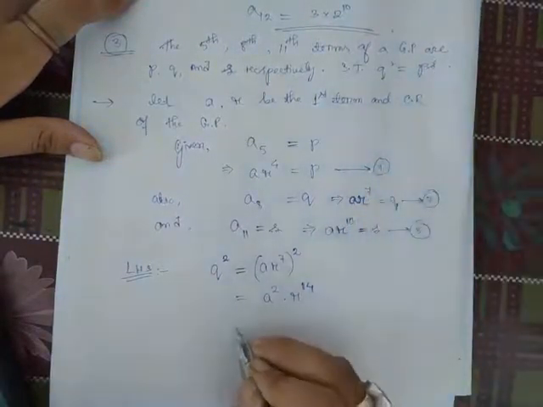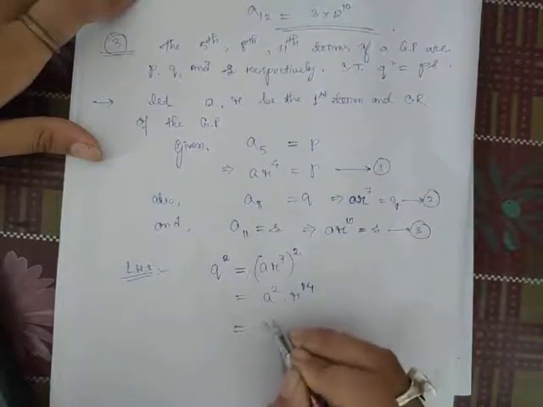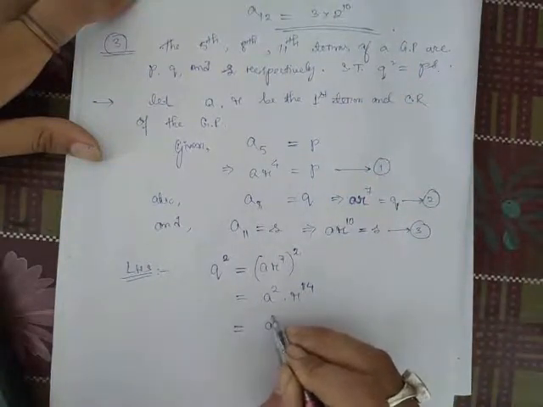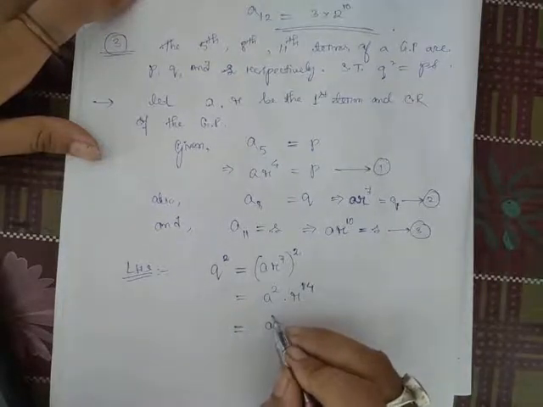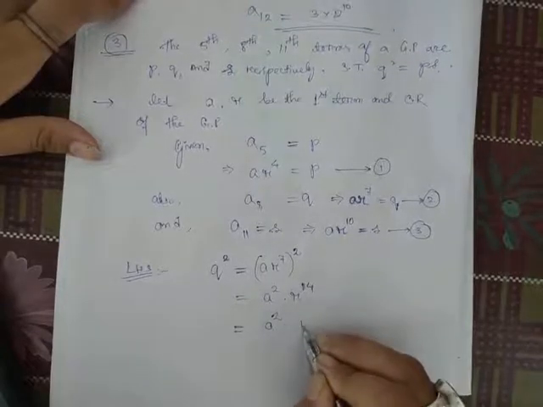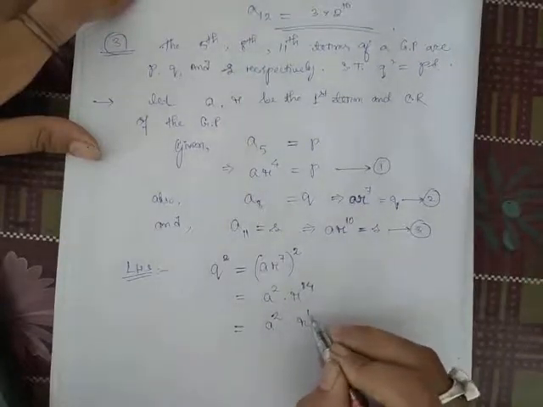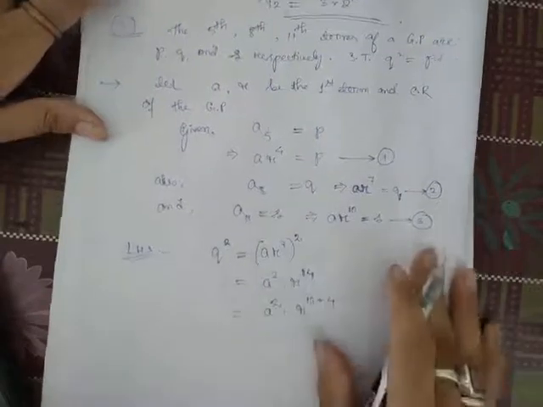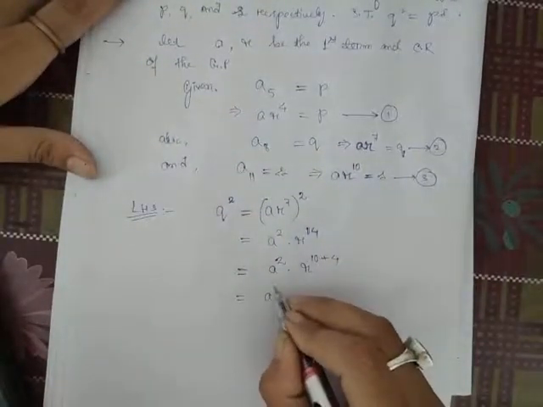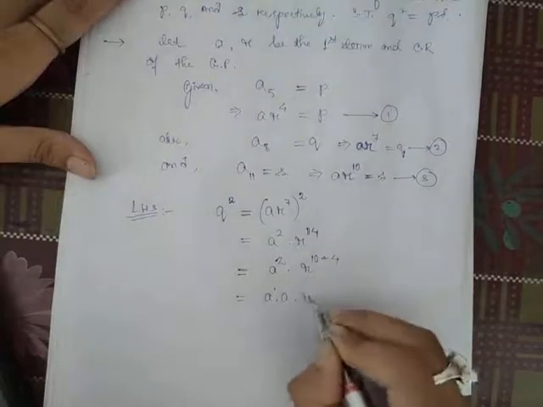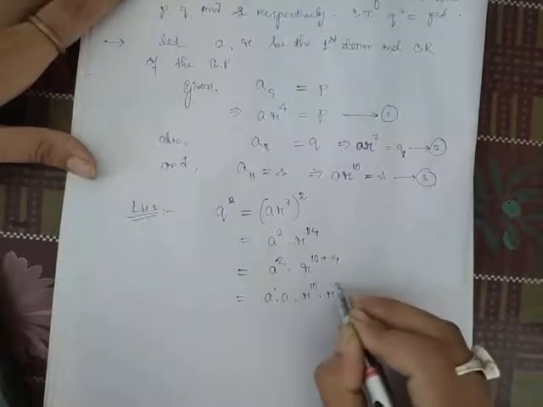Now we will separate P and S. Write a square, and for 14 you write 10 plus 4. So write a into a, and r to the power 10 into r to the power 4.